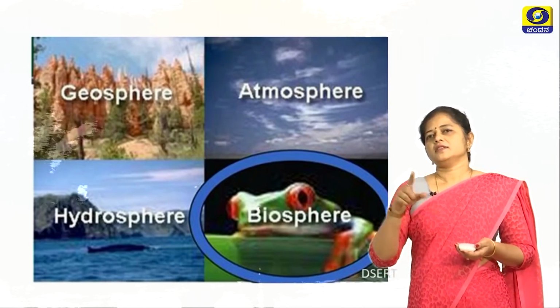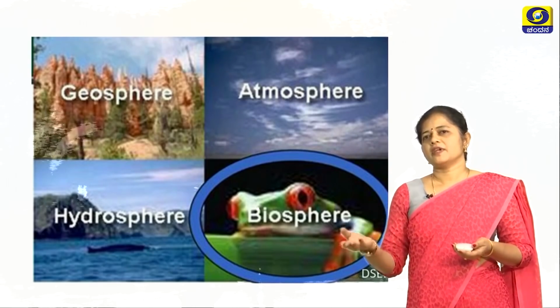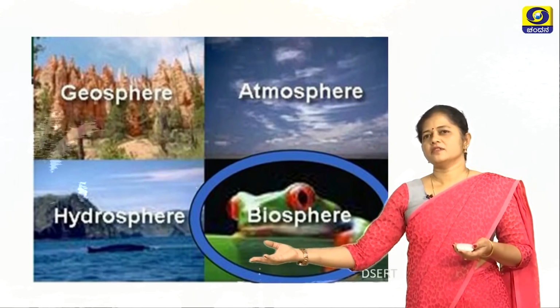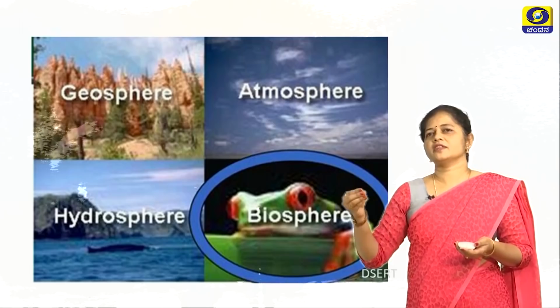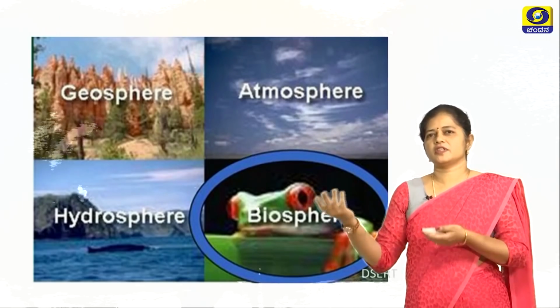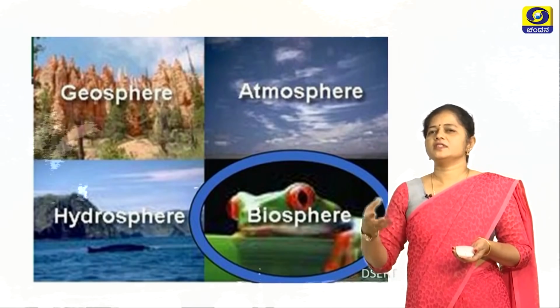So now these are the different spheres: the geosphere, the atmosphere, the biosphere and the hydrosphere. So these are where you find the organisms. Wherever you find the organisms, either in the geosphere or the atmosphere or the hydrosphere, that part of the earth is called the biosphere.